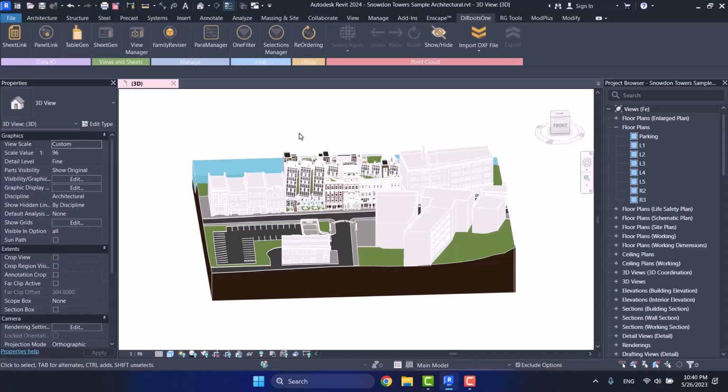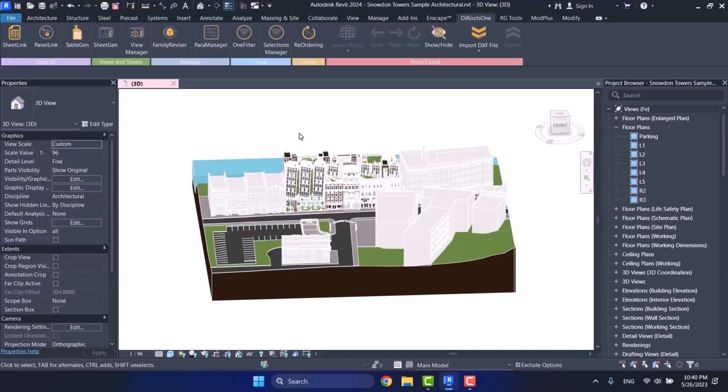Using SheetLink, you can have a direct relation between your file in Revit and Excel. We don't talk about Google Sheets because our focus is on Excel and its relation with other BIM applications. SheetLink is a very useful application, maybe the strongest application that exists for linking Excel with Revit. It is even much more powerful than the TableGen plugin.